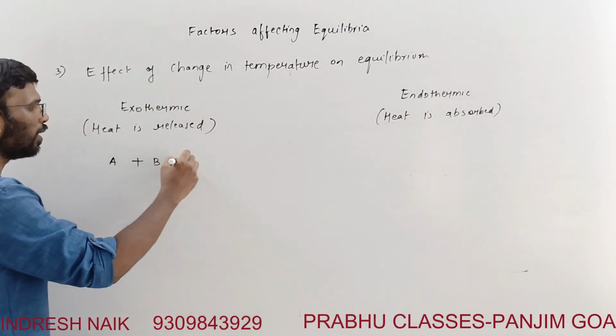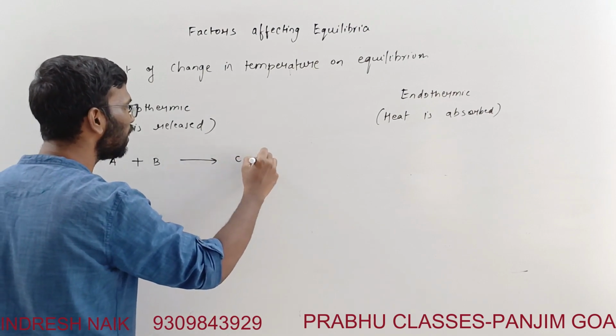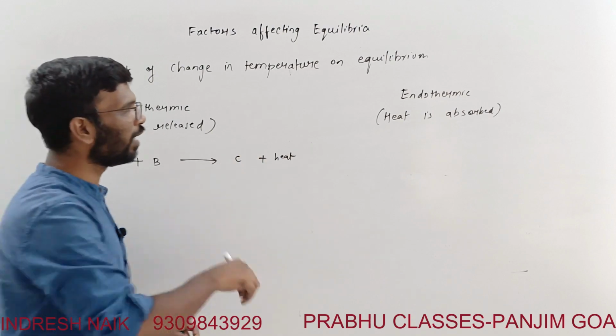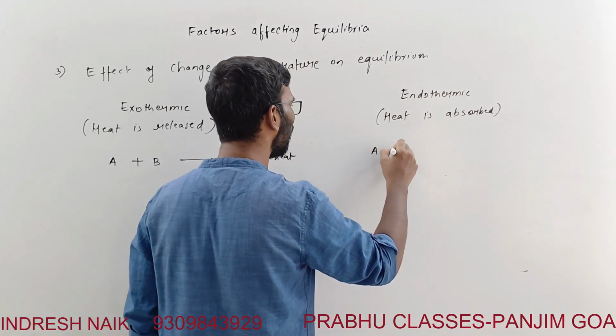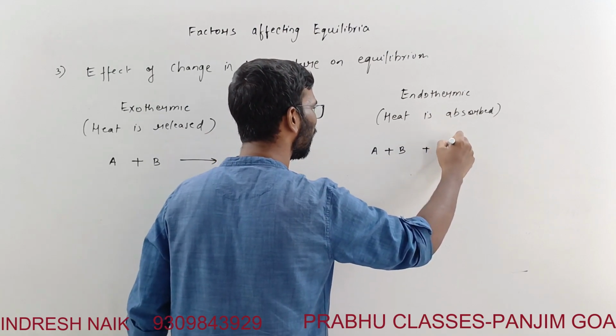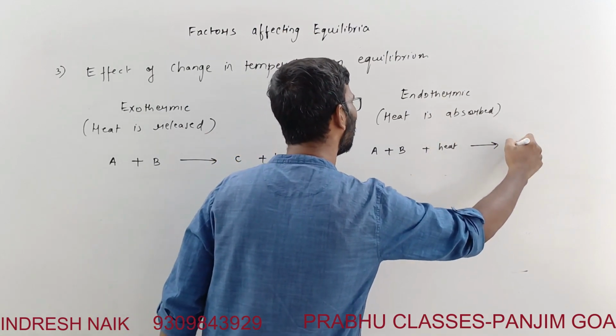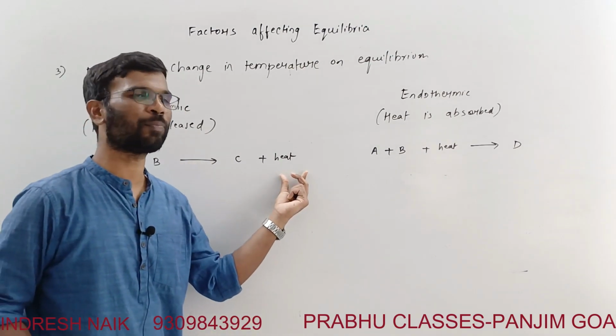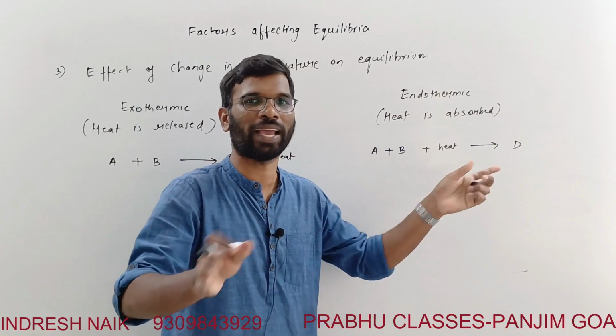A plus B giving you C plus some amount of heat, right? And endothermic means what? A plus B absorbs some heat and gives you product D.